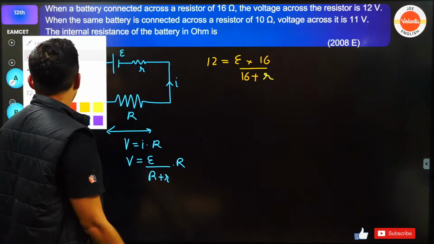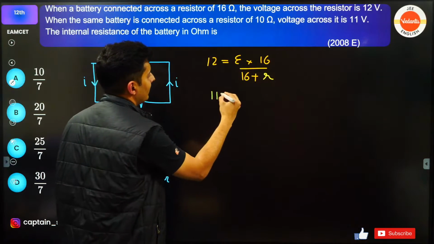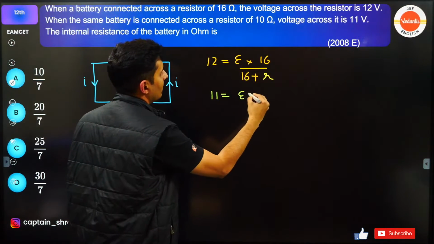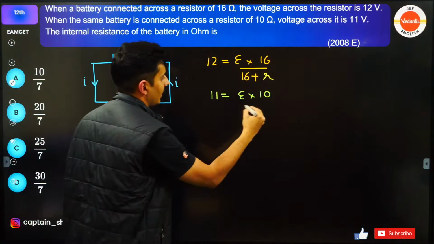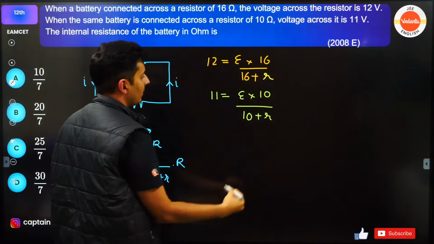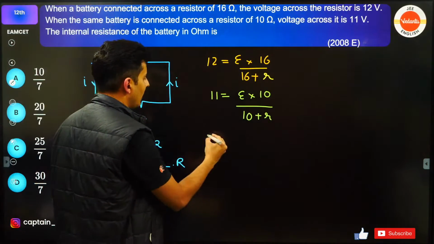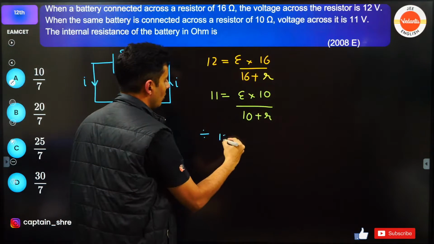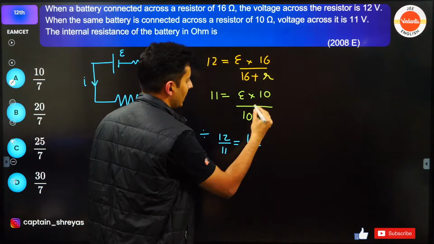And in the second case, the voltage is 11 when the resistance is 10. So 10 plus small r. Obviously, you're going to divide these. Just divide these two, see what will happen. So when you divide, it will become 12 by 11 is equal to 16 by 10.